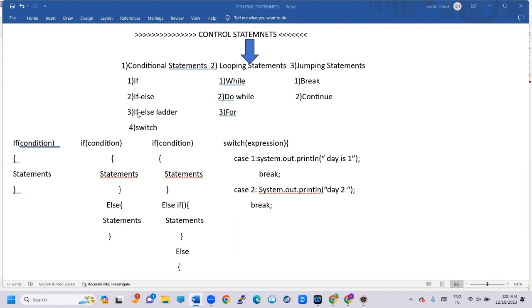Next is the if else ladder. If there are multiple conditions, for that purpose we use the if else ladder. It is also the same as the if else condition. Switch: based upon the value, we can use switch statements. This is the syntax for the switch statement: switch expression, open braces, case. We can use a number of cases, and we can also use default. So these are the conditional statements in Java.